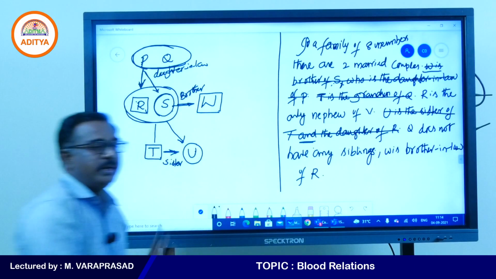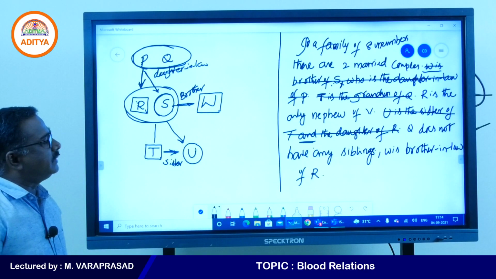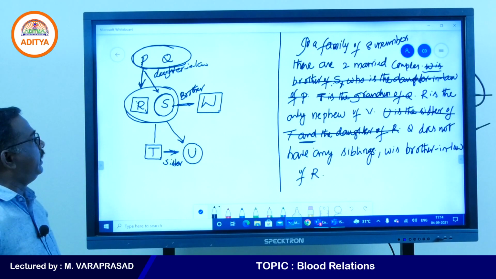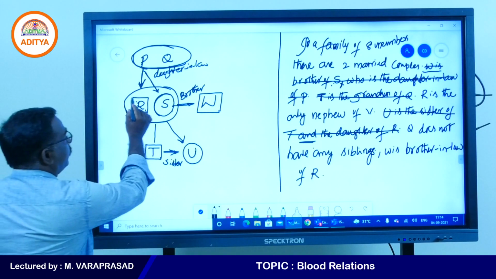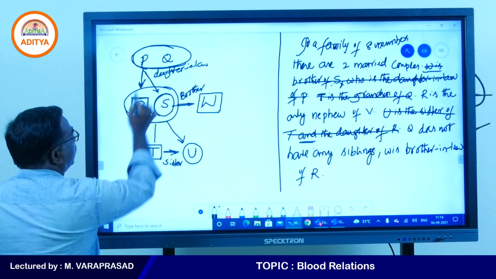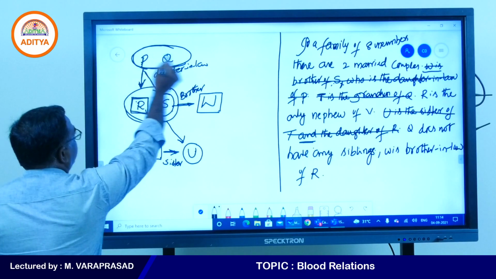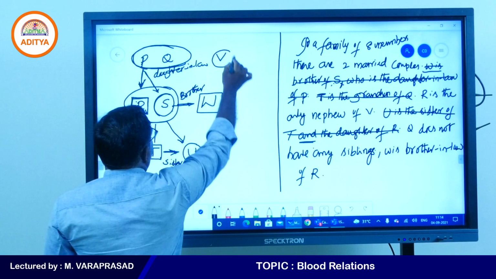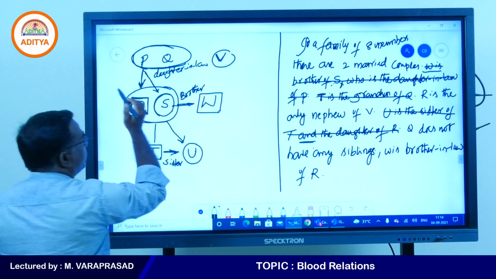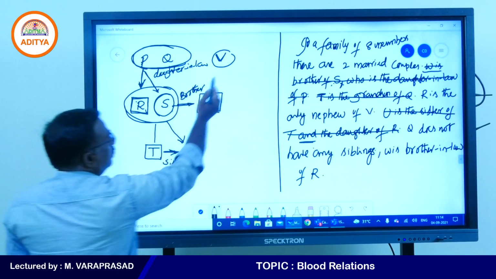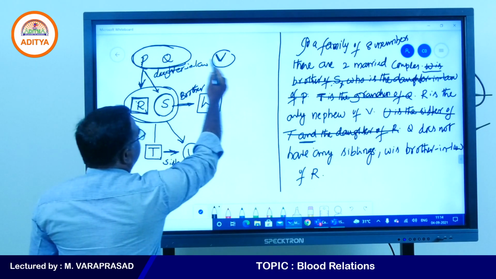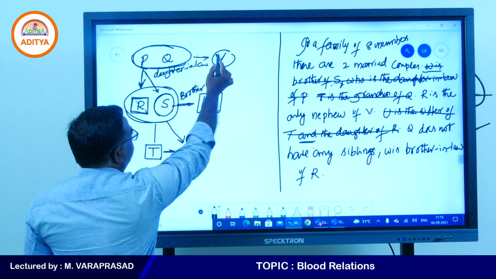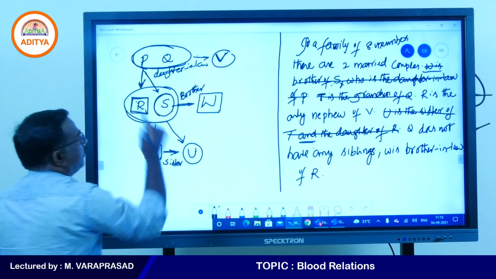Still, what points are there, you see? Still the point says R is the only nephew of V. So V will be there in the upper generation. V will be there in this generation. R is the only nephew of V. So here the generation V will be there.